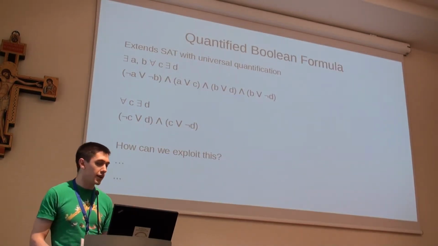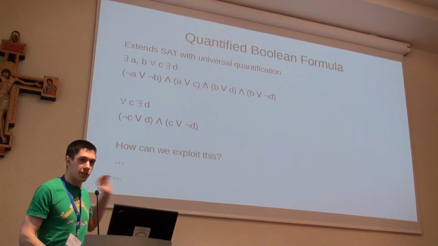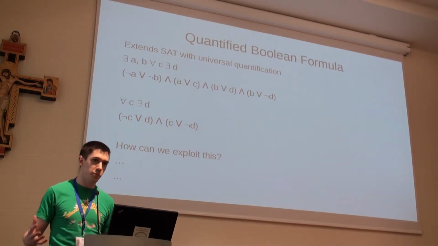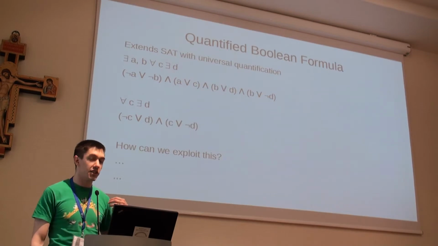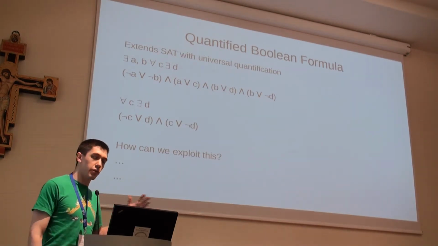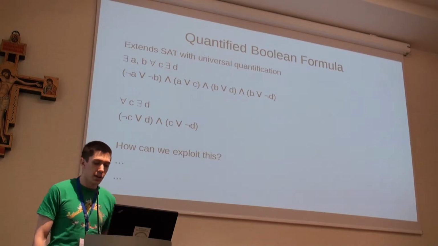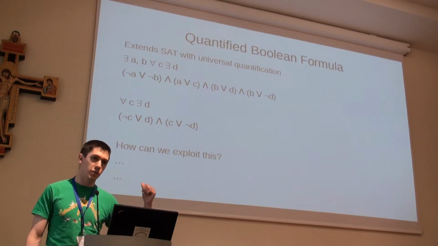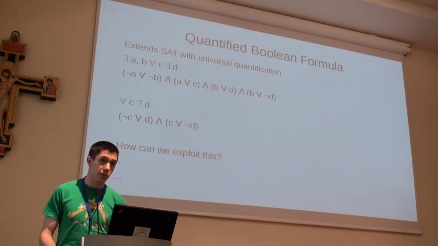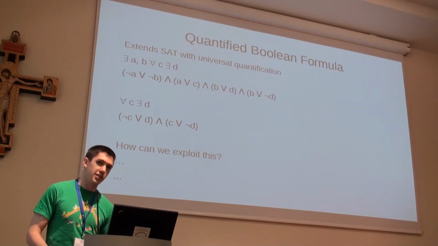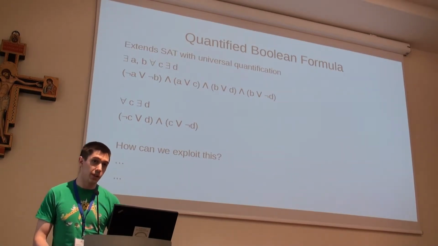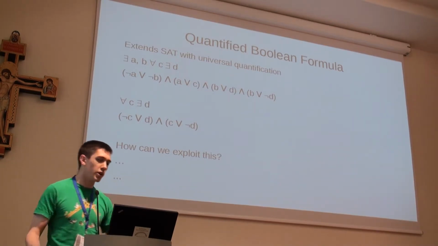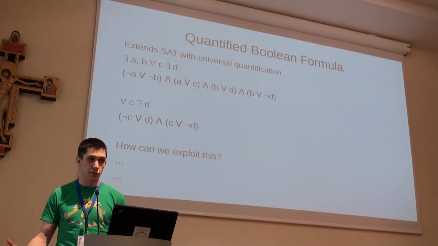QBF extends SAT to include a universal quantification layer beforehand. If you imagine the SAT formula is a collection of Boolean variables, we say that we assign true or false to these variables such that the formula is satisfied. In QBF, we will say that there exists an assignment to A and B in this first formula such that for any assignment to Boolean variable C, there exists an assignment to D such that the formula is satisfied. So we have a branch in the formula to create two sub-formula that both must be satisfied, one in the case where C is true and one in the case where C is false.